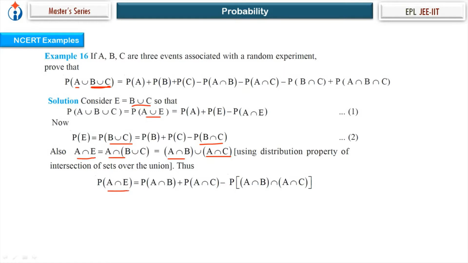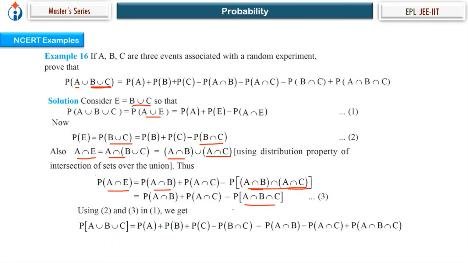So P of A intersection E will be equal to this union this, so this plus this minus P of A intersection B intersection A intersection C, which is A intersection B intersection C. So we got the value of P of A intersection E here in terms of A, B, C. Just club them, we get this. So from 2 events, we have extended to now 3 events. And that's how we approach. One method. The second method we will discuss later on. So that's your NCERT examples.